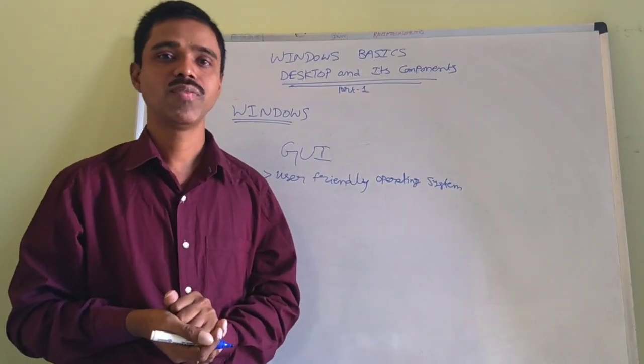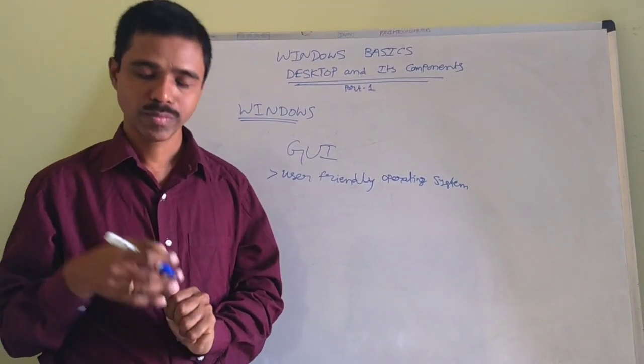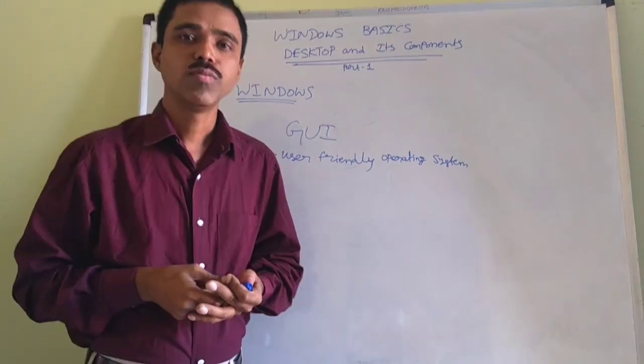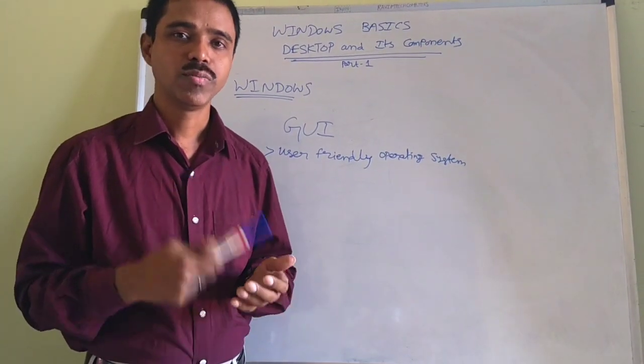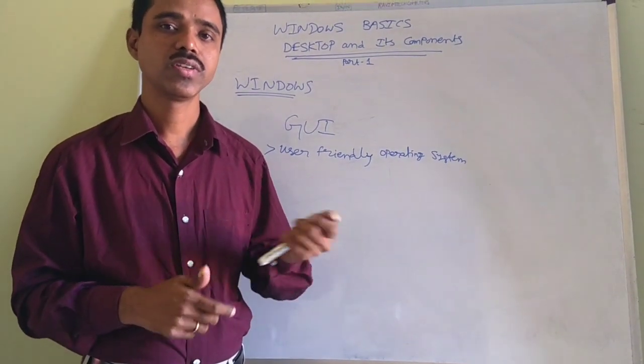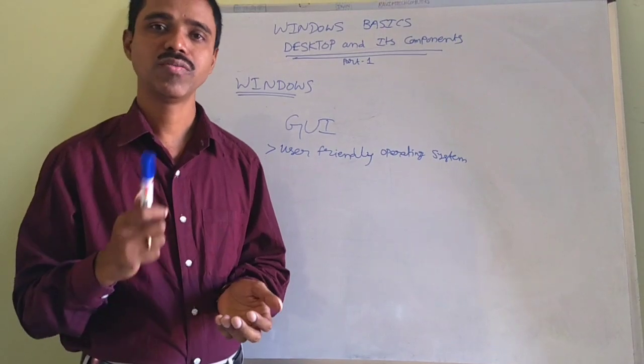Hyderabad culture will be reflected in the Charminar. By seeing the Charminar, you can guess, okay, it is the icon of Hyderabad. Similarly, in the USA, the Statue of Liberty. So by seeing that icon, it will reflect, okay, it belongs to USA. Like that, every country is having some icon.